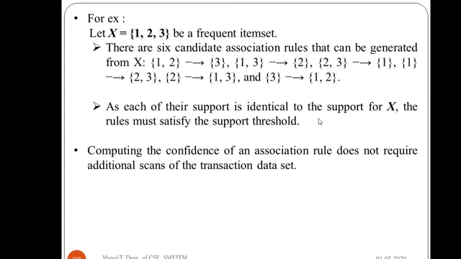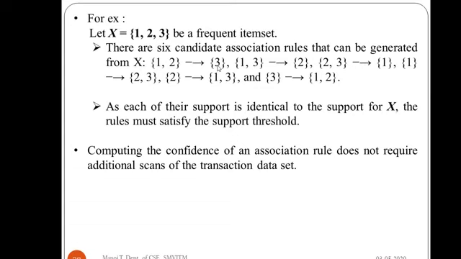I have already told this while explaining the previous slide. Computing the confidence of an association rule does not require additional scans of the transaction data set. Why don't we require that? Suppose we are computing the confidence of {1,2} implies 3.